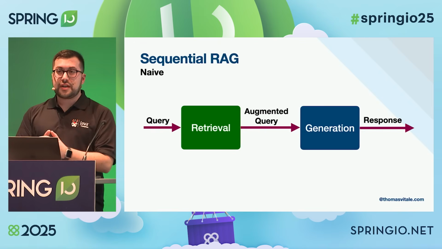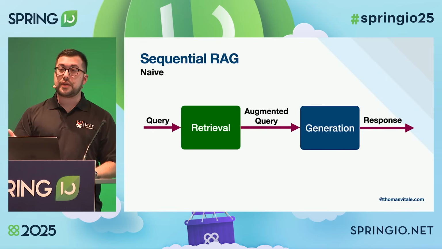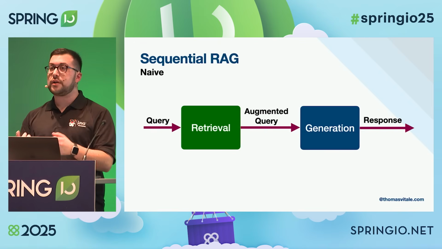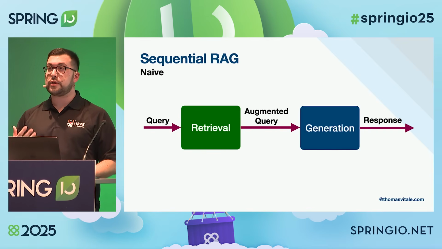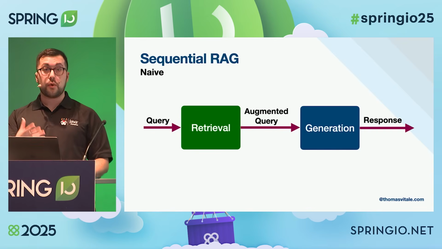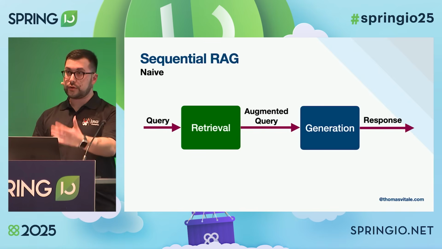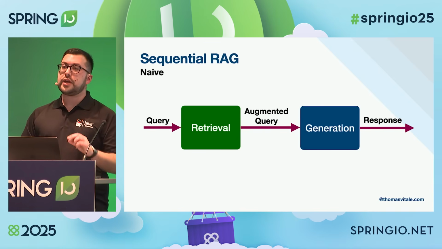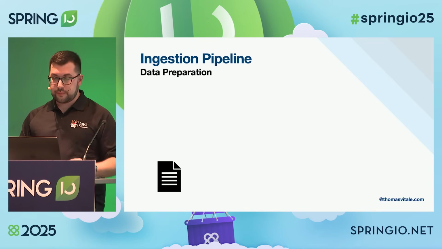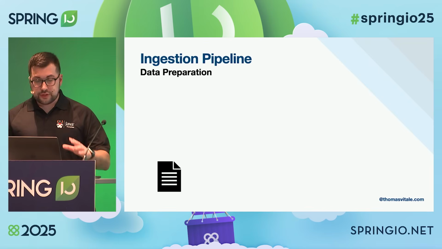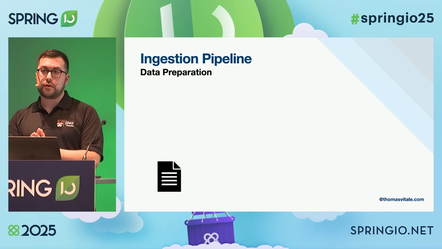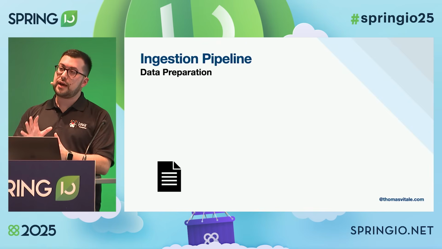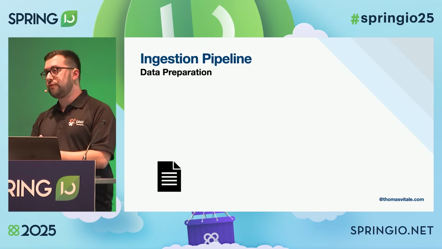Now, search engines are great, but you probably have in your company, in your systems, lots of information you would like to feed the model in order to be able to ask questions about all the data that your company owns or your customers own. So we can tweak this pattern a bit, but first we need to transform our data so that we can actually start using it as part of a RAG pattern.